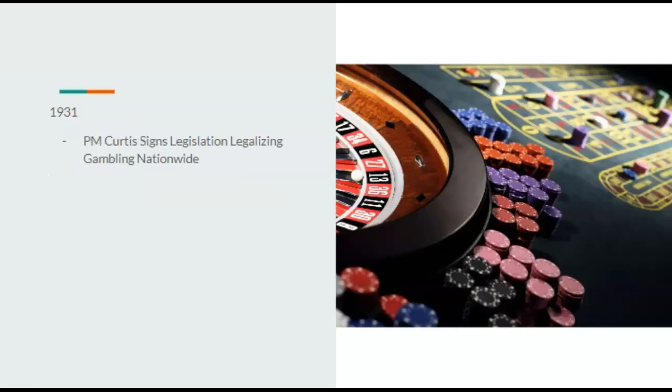Very strange, I know. Going on to 1931, Prime Minister Curtis does sign legislation legalizing gambling nationwide. I used to have a name for this, but it's been so long, I kind of forgot what it was. So if you remember, tell me down in the comments.